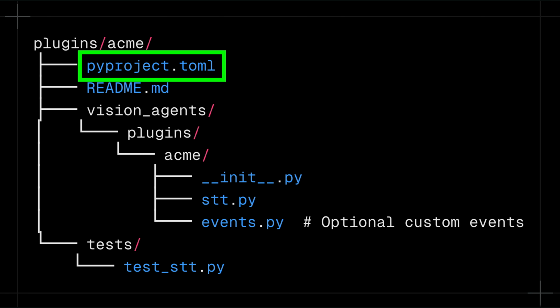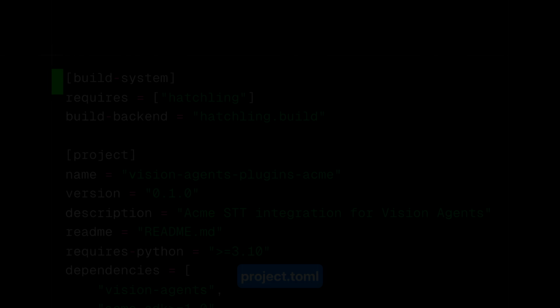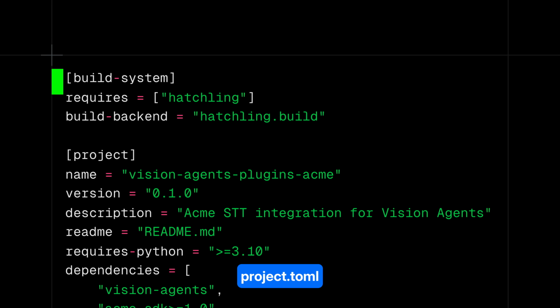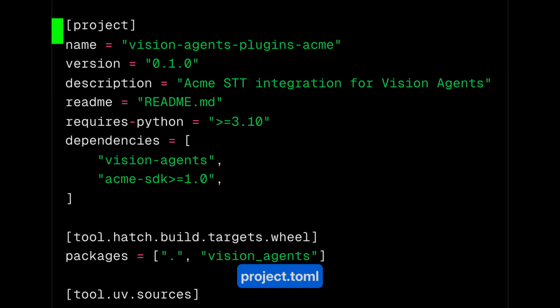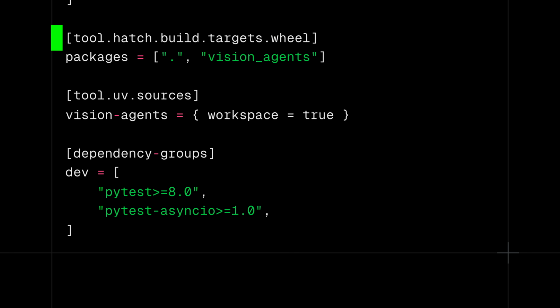Here are the details of the project.toml template. It configures the system using Hatchling as the build backend. We have the package metadata consisting of the name of the plugin, the Python version requirement, and more. For dependencies, you are required to add Vision Agents core. The wheel config ensures the Vision Agents namespace package is included. And also, we have workspace source, which links Vision Agents as a workspace dependency via UV. The dev dependencies should also include PyTest.